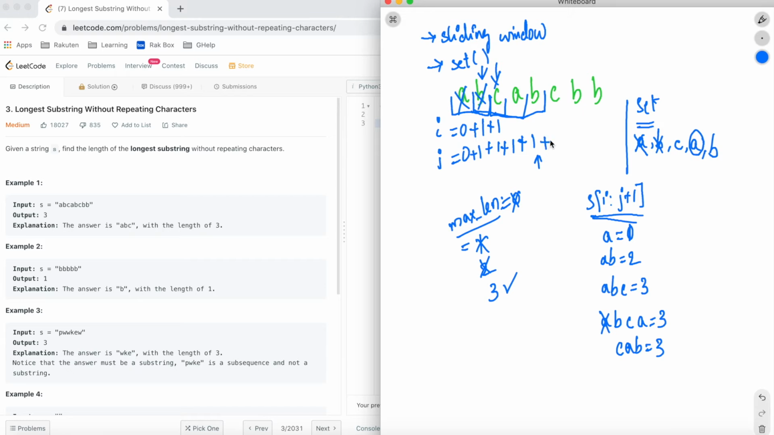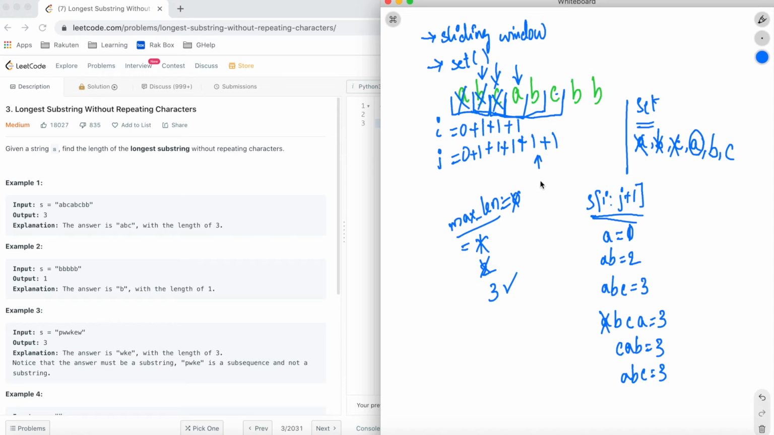Now increment our j pointer by one more, and j is now pointing to C. We try to add C to the set. C is already available, so we go ahead and increment i by 1. So i will now point to A, and we will remove this C. The old C gets out of the set and we add the new C here. Now our sliding window becomes ABC, which is of length 3, equal to our already existing max length.